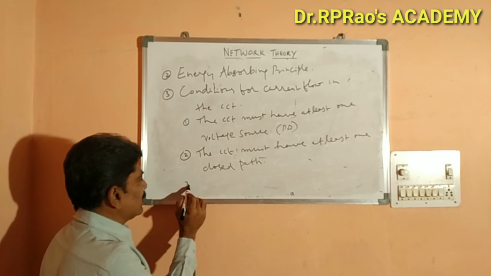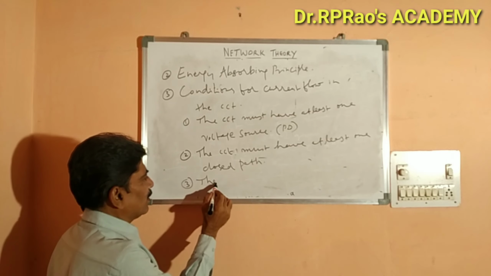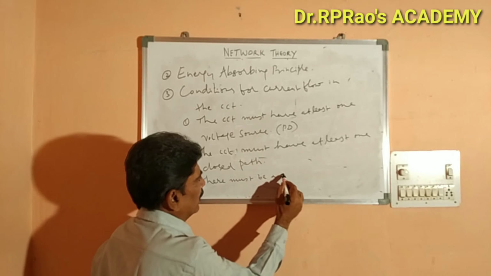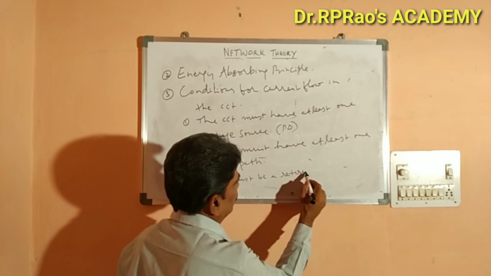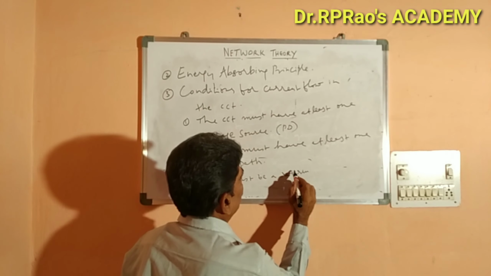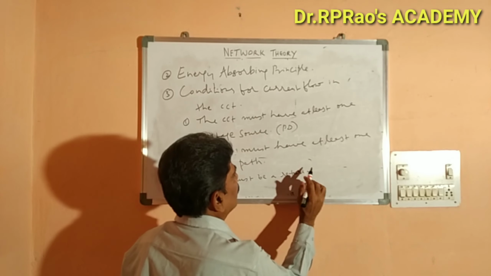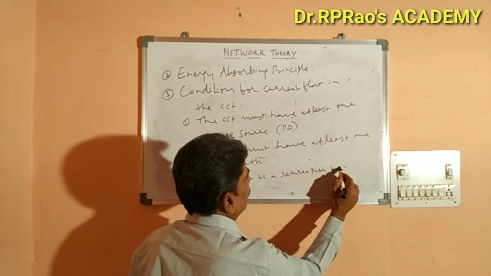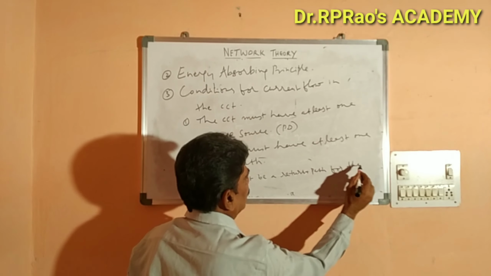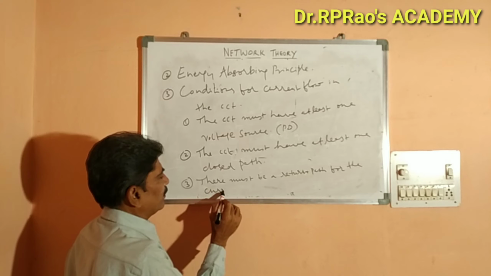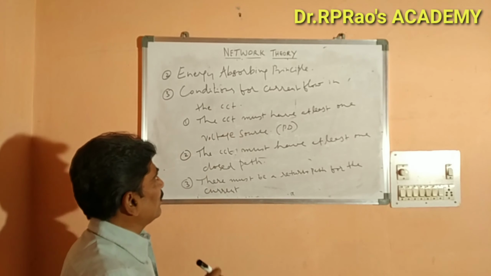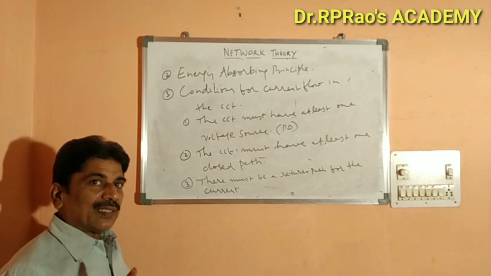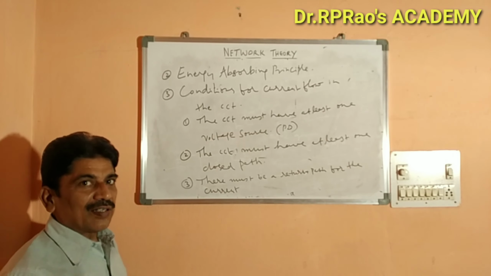And the third one is there must be a return path for the current. That means the current must get back to the point from where it has started its journey.